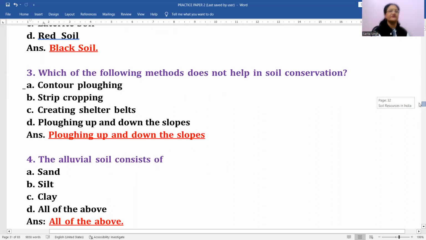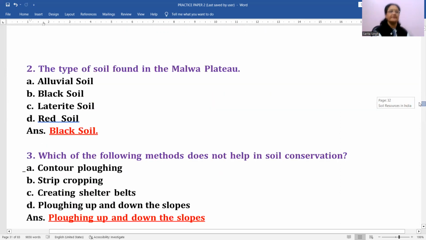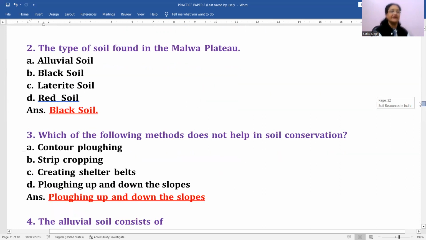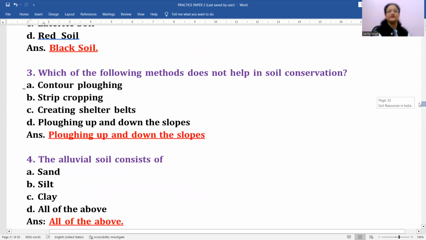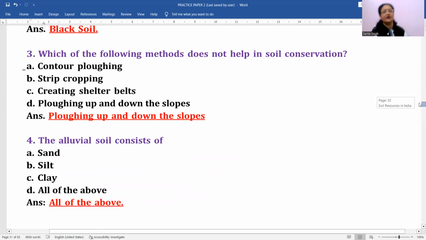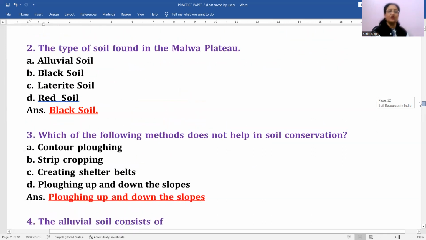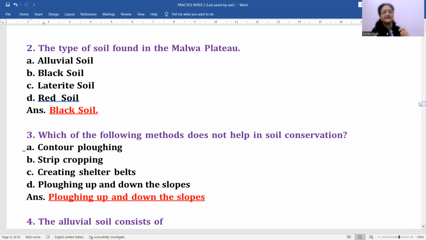Now, next question for the soil is the type of soil found in Malwa Plateau. It is black soil. Which of the following methods does not help in soil conservation? Plowing up and down the slopes, right? Rest all are the methods of soil conservation. आप देख सकते हो इसमें contour plowing, that is one method. Then creating shelter belts, then strip cropping, ये सारे जो हैं soil conservation के methods हैं. But plowing up and down the slopes, that is not the method which is used in it.